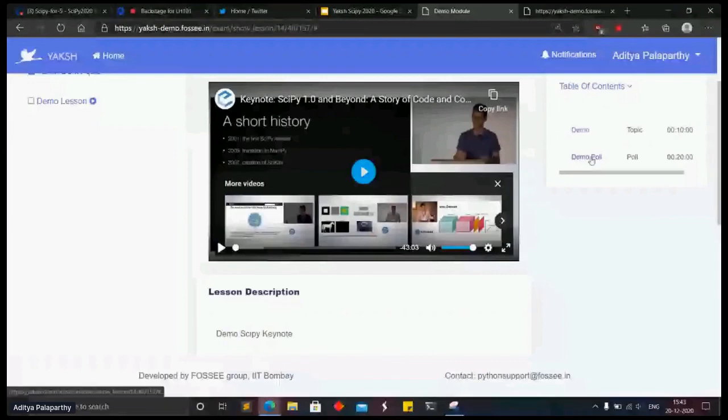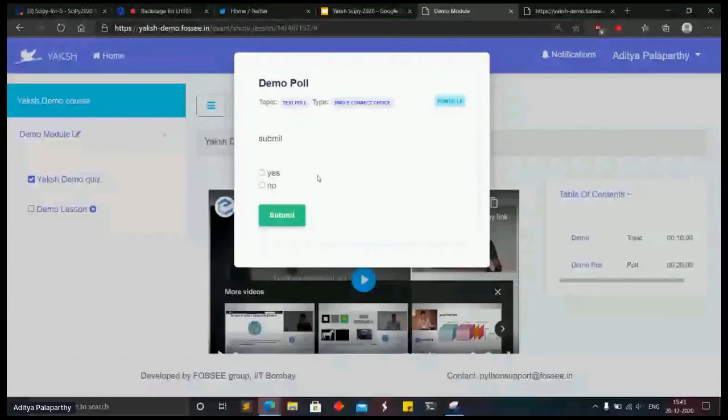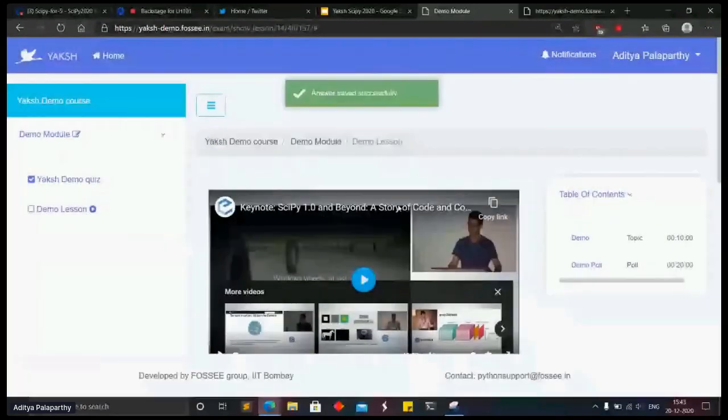Then I have this demo poll, which I created from the moderator interface. I'll just submit something. Yes, it's saved. So this is a simple part of this.